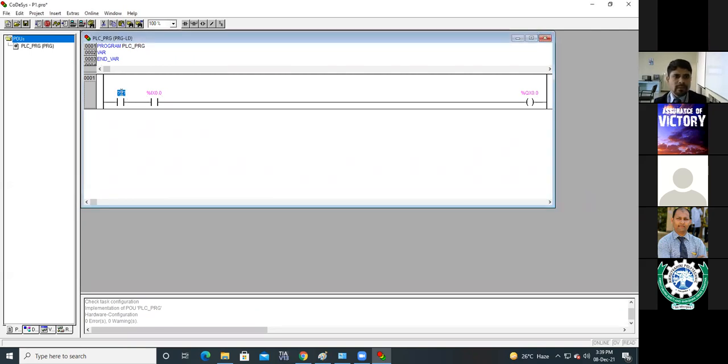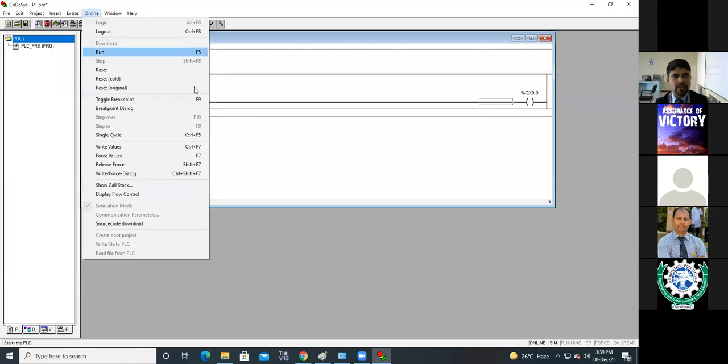Then %IX0.1. See, this is the series operation. Now what will happen here? Login, run.